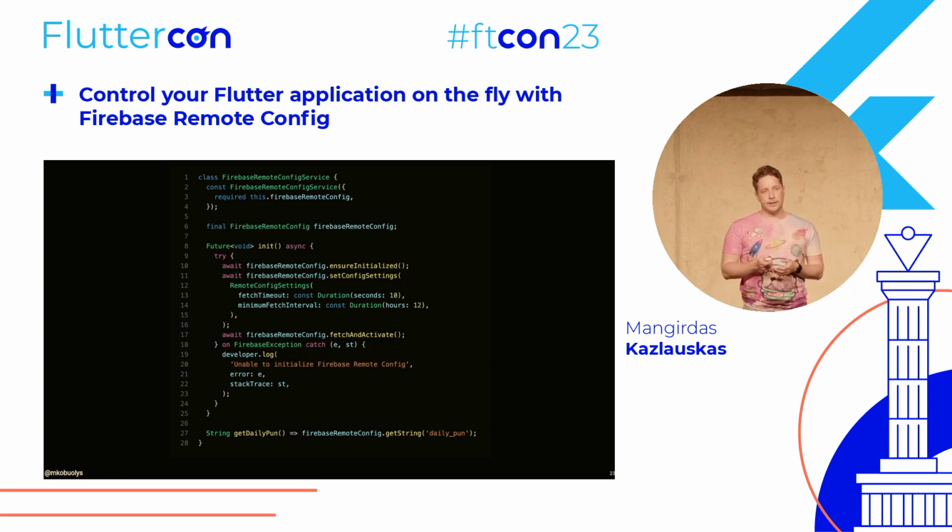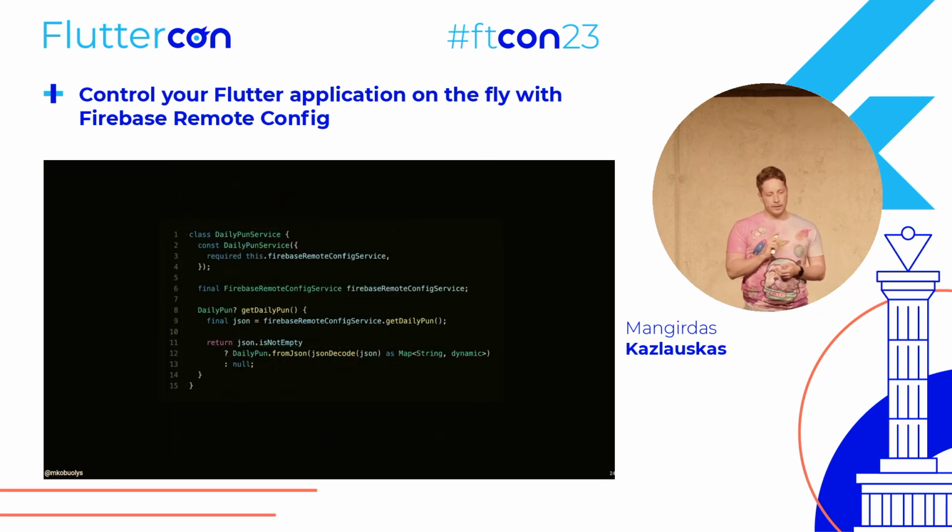You also define the specific loading strategy, which in this case is fetch and activate. What it does is fetch the values during initialization and immediately activate them in the app, so these are accessible from the ground up. The last method is just to retrieve the daily pun parameter that we defined previously.